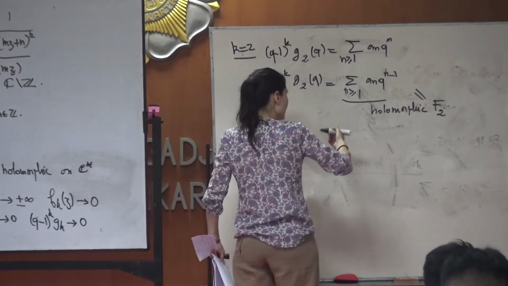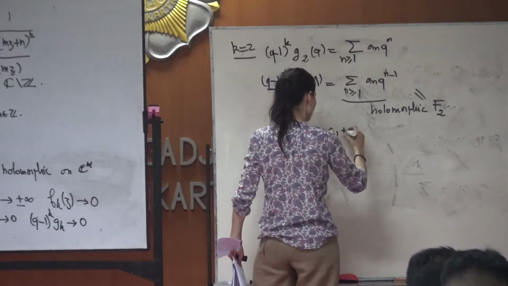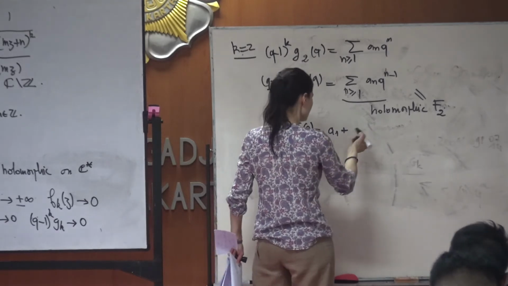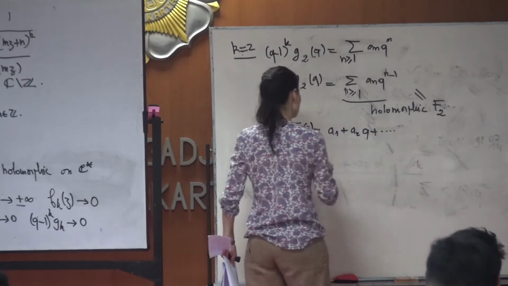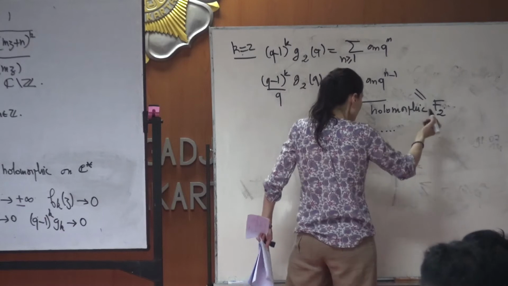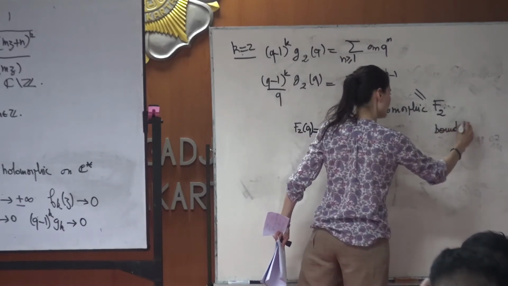There are many ways to justify this, but I choose something very elementary. So I can look at the development here. And you see that when Q tends to 0, this is bounded, obviously, so bounded around 0.